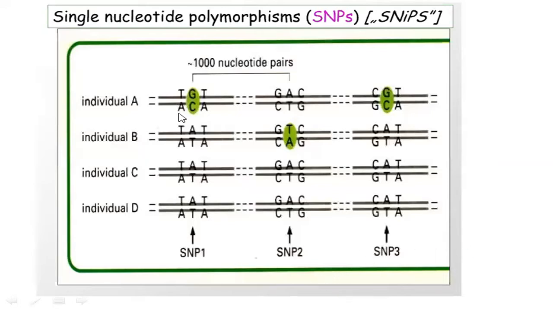Here you can see the polymorphism, single nucleotide polymorphism. In individuals B, C, and D, you can see the same nucleotide, but in individual A, the center nucleotide has been changed. So this is the polymorphism. There is a difference. Here also you can see instead of AT, it has become TA. Instead of AT, it has become GC. Like that it has been changed, and these things we call single nucleotide polymorphism.